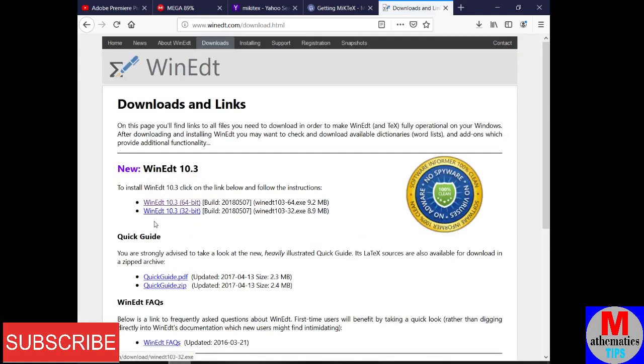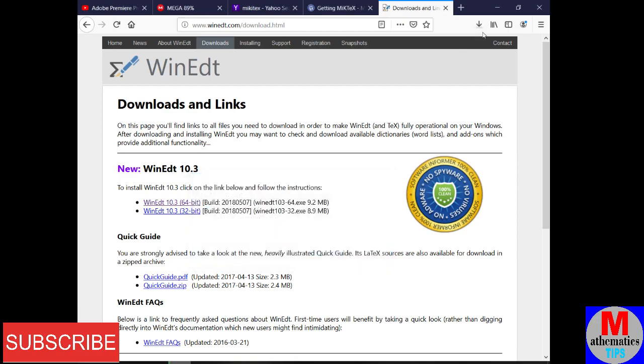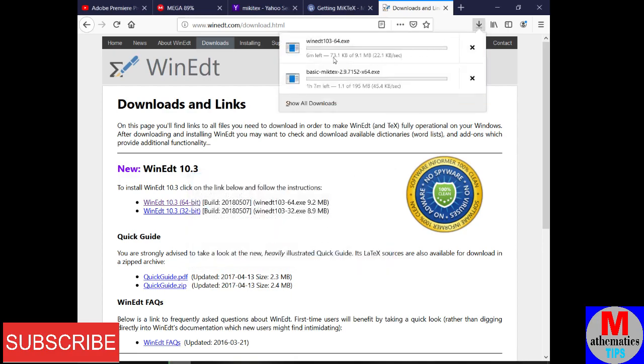You can see here two WinEdt versions: WinEdt 10.3 32-bit and WinEdt 10.3 64-bit. You can download 32-bit or 64-bit, it depends on your system. My system is 64-bit, so I'm going to download 64-bit. So click save file and this will start downloading. You can see both the files are downloading here.